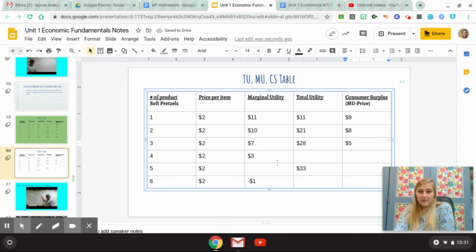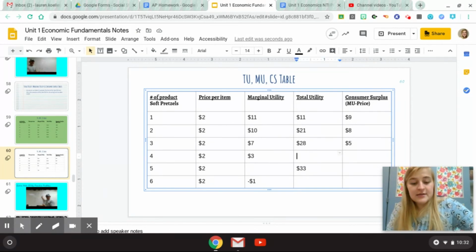All right, next problem. We are missing total utility. I'm on my fourth pretzel here. The pretzel still costs $2. And I'm still so happy with this pretzel, I'd pay $1 more for it, okay? So my total utility is what is missing first. What is total utility? It's all those things added up in each column, okay? So it's this plus this plus this plus this. So 11 plus 10 plus 7 plus 3 is, let me type it in, 31.